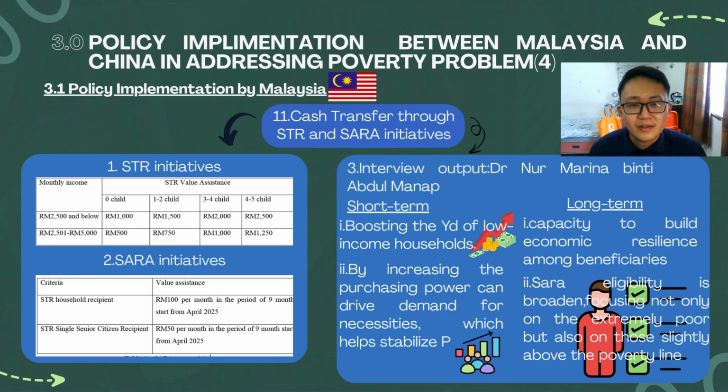So here is the interview output from Dr. Marina Midi Abdul Manap. So in the short term, the SDR and SARA can boost the disposable income of low income households, and increasing the purchasing power can drive demand for necessities, which helps stabilize prices. And in the long term, it builds the capacity to build economic resilience among beneficiaries. Since the SARA eligibility is broadened, focusing not only on the extreme poor but also on those slightly above the poverty line.